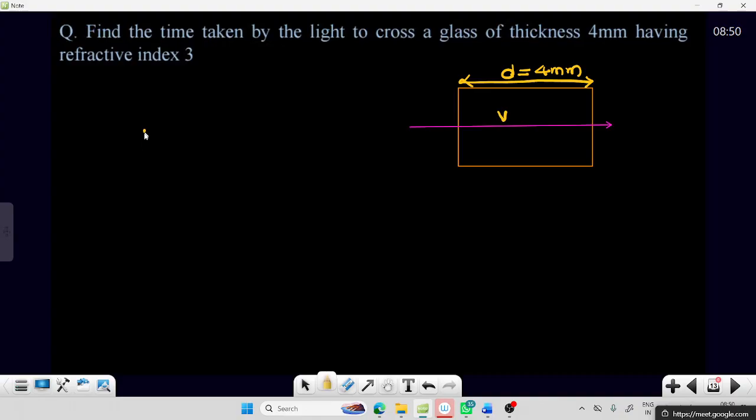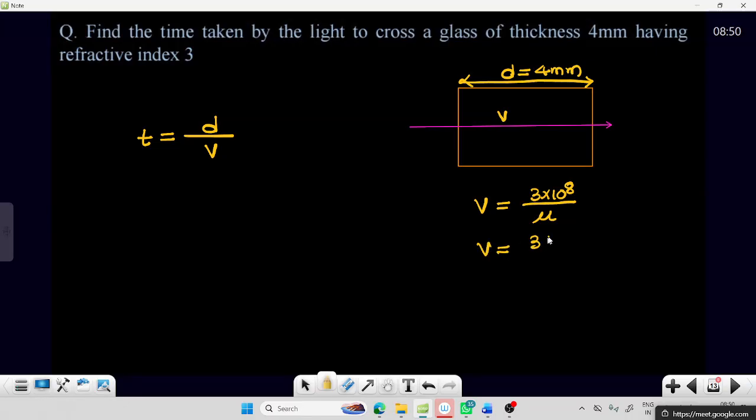Now tell me the time taken to cross. Time is simply D by V. T is equal to D by V. D means the total length, the thickness. So here we will find the speed first. Can you tell me the speed of light in this medium?